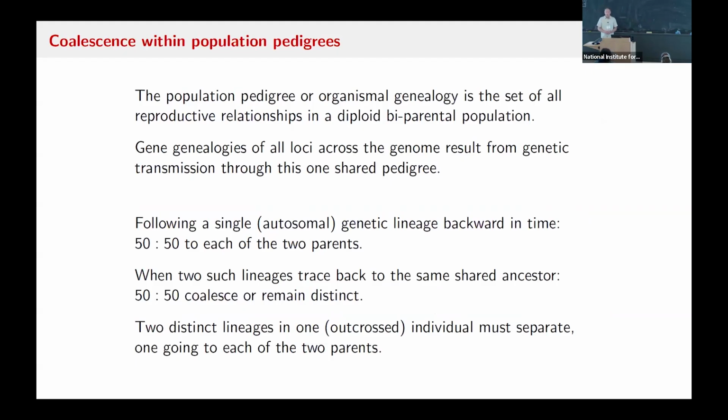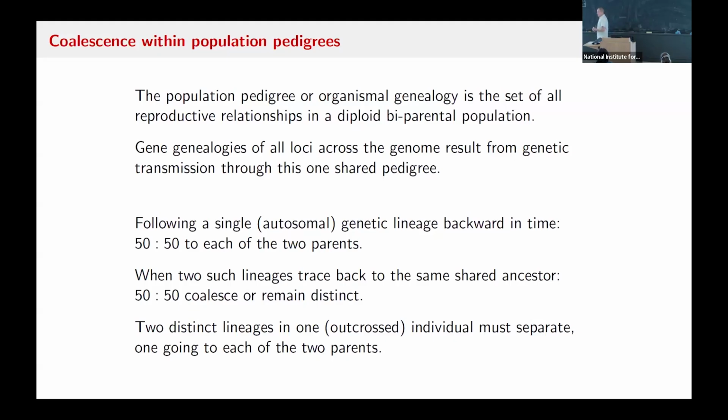But we want to know, are there cases in which there are things in the pedigree, events or whatever, that affect the coalescent rates or probabilities? And the key thing is that gene genealogies across all loci in the genome are the result of transmission through this one pedigree, which really happened in the past.